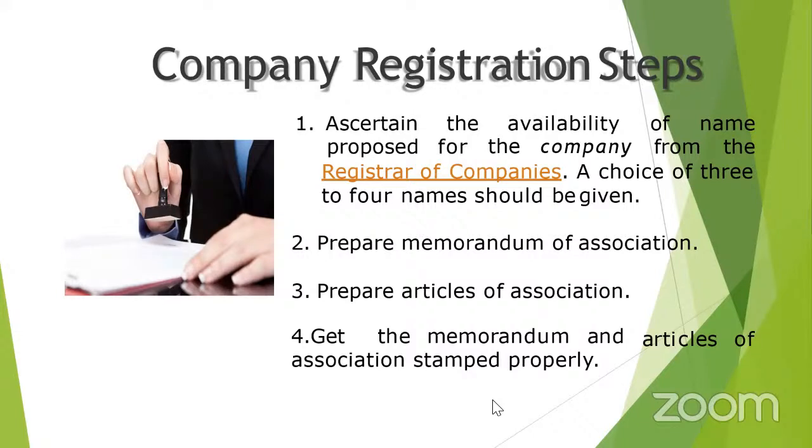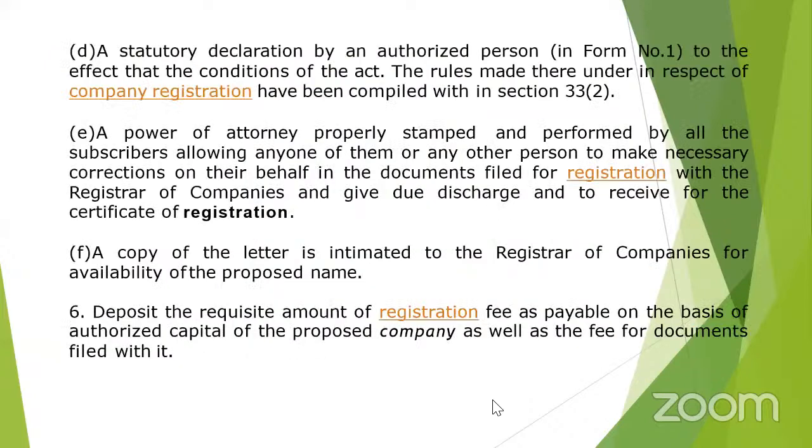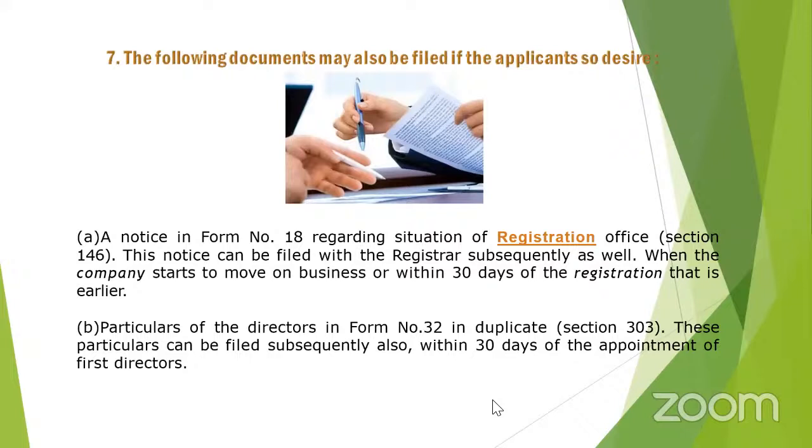Other than these two, there are other documents also, like the power of attorney, or the consent of directors, or the particulars relating to the directors, or the affidavit by the subscribers, or the affidavit by the first directors, or the statutory declaration stating that all the above requirements mentioned under the section have been completely filed. And finally, remember that if all these documents are to be filed at the time of registration, prescribing the registration fees and the filing fee for each document is very important.